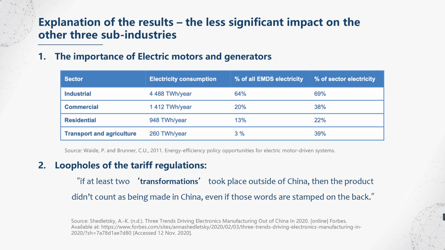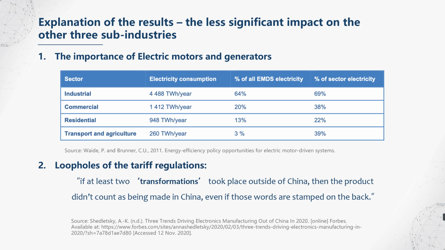These are products used to convert electricity into mechanical energy, and they are widely used across different sub-industries. According to our research, electric motors and the systems they drive consume 43% of the global electricity, where over 60% of electricity is consumed by electric motors in the industrial sector. This indicates that the electric motor is a necessary component across many sectors, and therefore firms may have to purchase them regardless of the skyrocketing price. This low elasticity of demand could possibly be a reason why the export value didn't fall dramatically after the additional tariff.